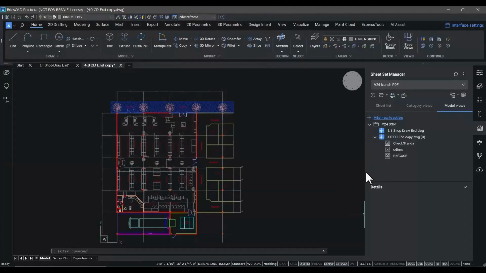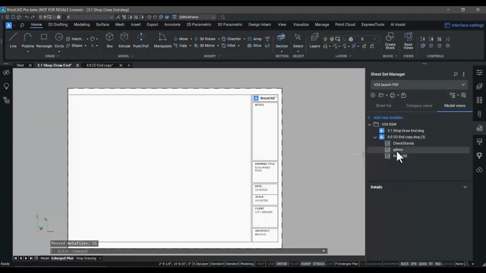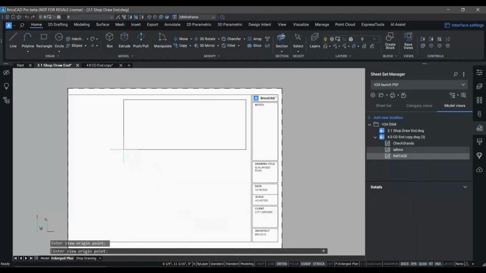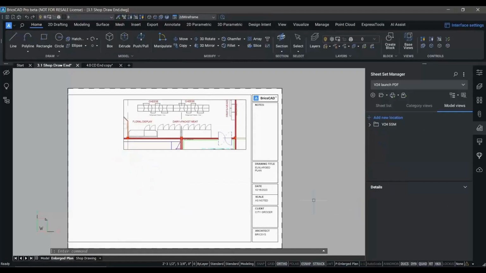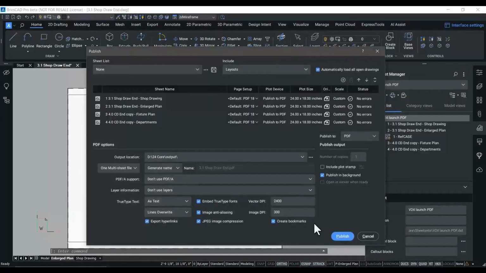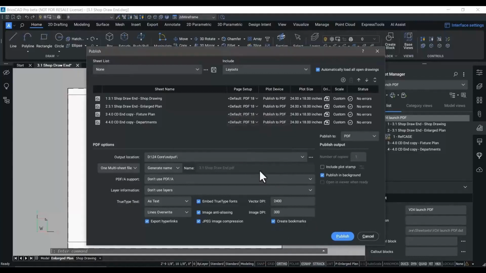Once we've done this, you'll see that we also have the ability in the new Sheet Set Manager to publish directly from the sheet set, which gives us the ability to quickly create, in this case, PDFs, including, new to V24, bookmarks in those PDFs to make it easy to hyperlink to the individual sheets in the PDF file.